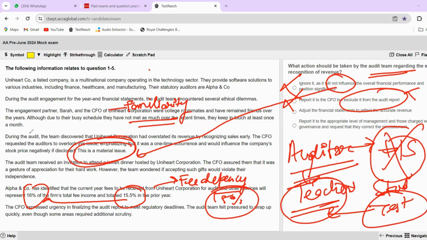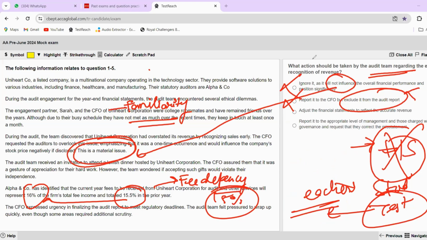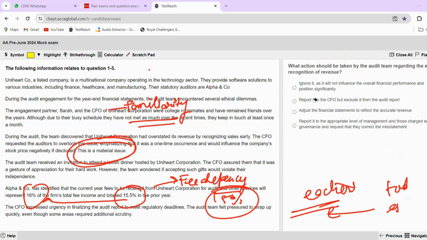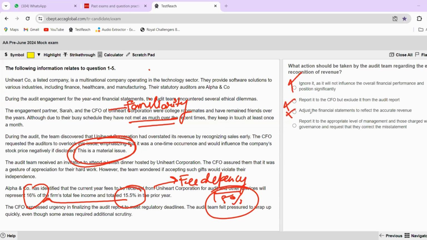So here they are asking what action should be taken by the audit team. Of course, the audit team cannot adjust the financial statements. I can only tell what is right, what is wrong, what should be done next. That's all I can tell, right? Similarly, a teacher will only tell you that this is right, this is wrong, and how you can improve. Simple, right? So this is wrong, this is wrong, this is wrong, and this is right.